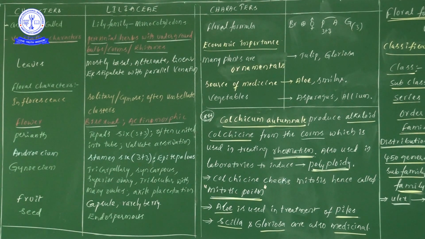But one important question: in the previous video, in the monocotyledon seed diagrams, I gave one point. What is that point? Mostly all monocotyledons are definitely endospermous, meaning endosperm is definitely present. But one exception we learned is orchids. In orchids, which one is absent? Endosperm is absent. Thereby orchids are non-endospermous under monocotyledons.